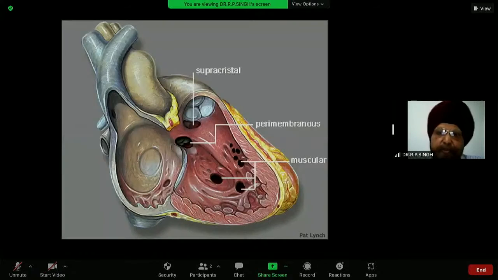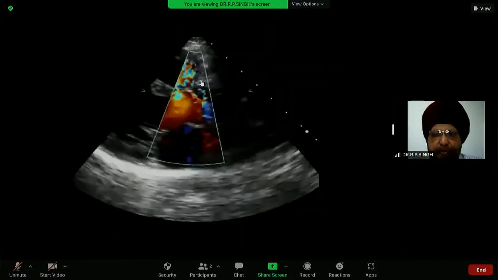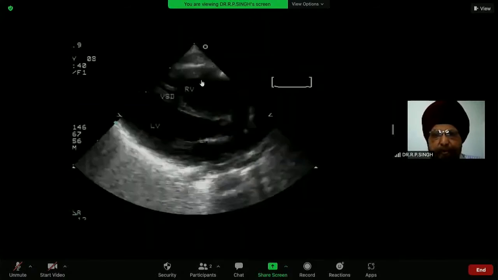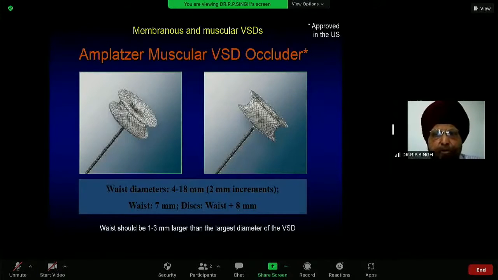Then the third condition is ventricular septal defect. Ventricular septal defects which are muscular, only those are treated with device closure. But nowadays, you see here, this is a muscular defect. And for closing these defects, we have a muscular VSD occluder. This is a device which we put.